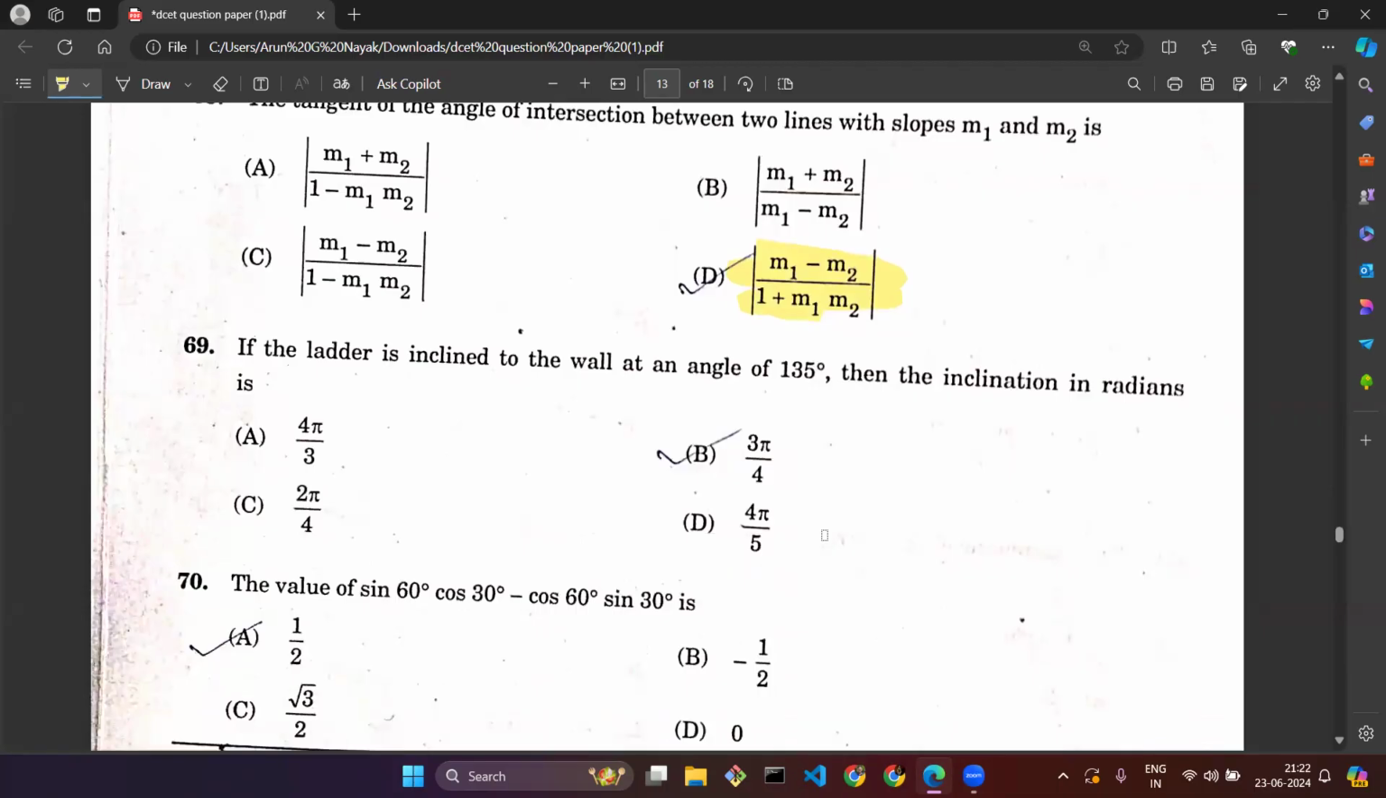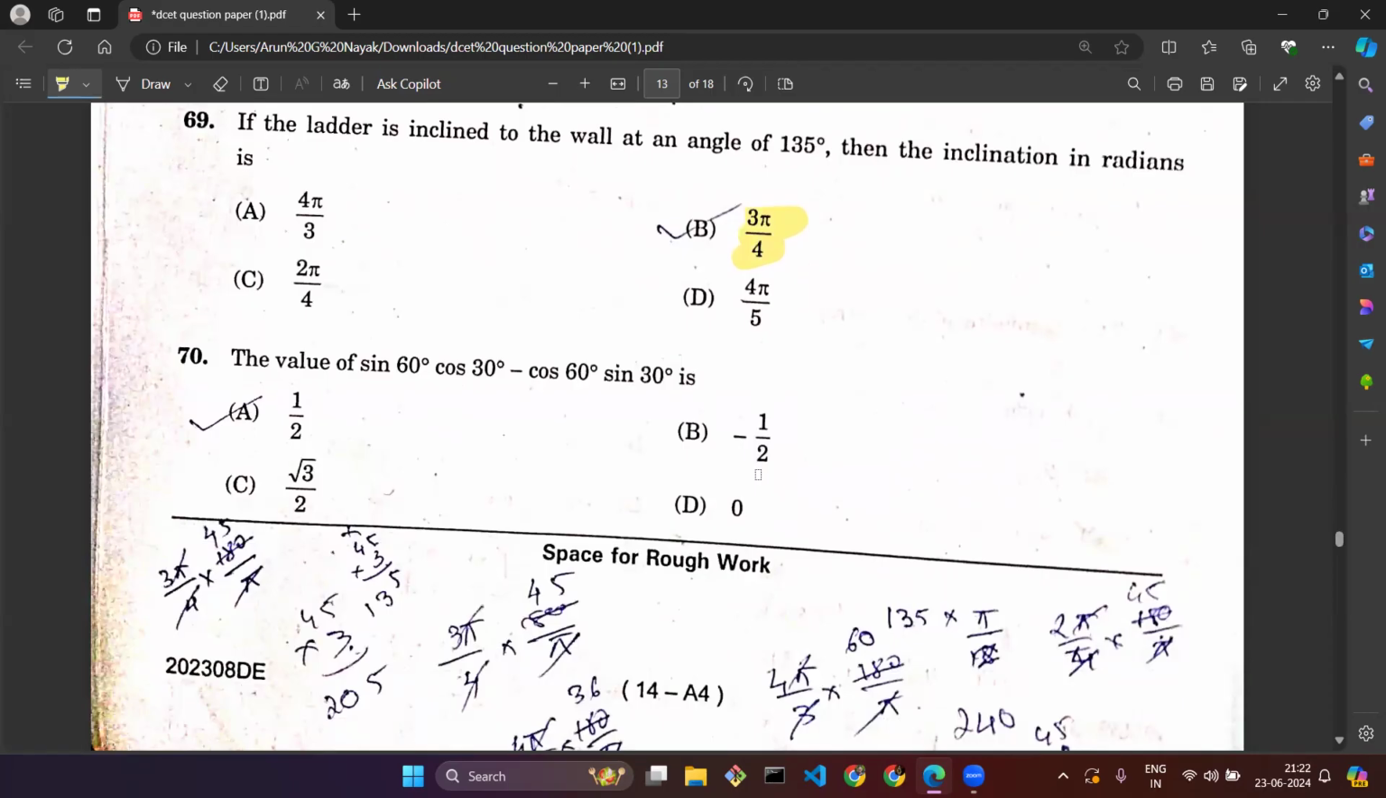Question number 69. If the ladder is inclined to the wall at an angle of 135, then inclination in radians. So you just need to convert the 135 degrees into radians. Using the formula of multiplying this 135 by pi by 180, you can get the answer, that is 3 pi by 4. 3 pi by 4, option B.